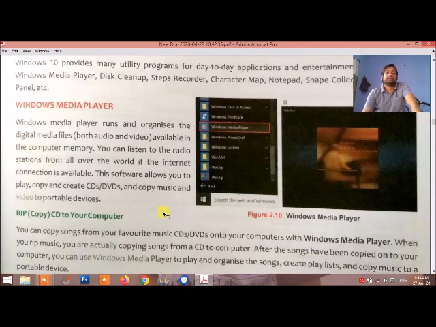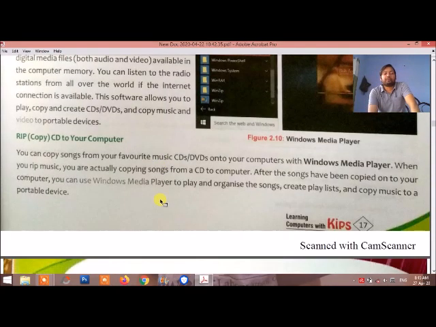Burning means writing data from the computer to a CD or DVD. It helps to play different media files like audio, video, MPEG, meaning any format can be played by Windows Media Player. Next is RIP. What do we mean by RIP? RIP means copying data from a CD or DVD to the computer. Any type of data available on a CD, DVD, or pen drive that is copied to the computer is called ripping.